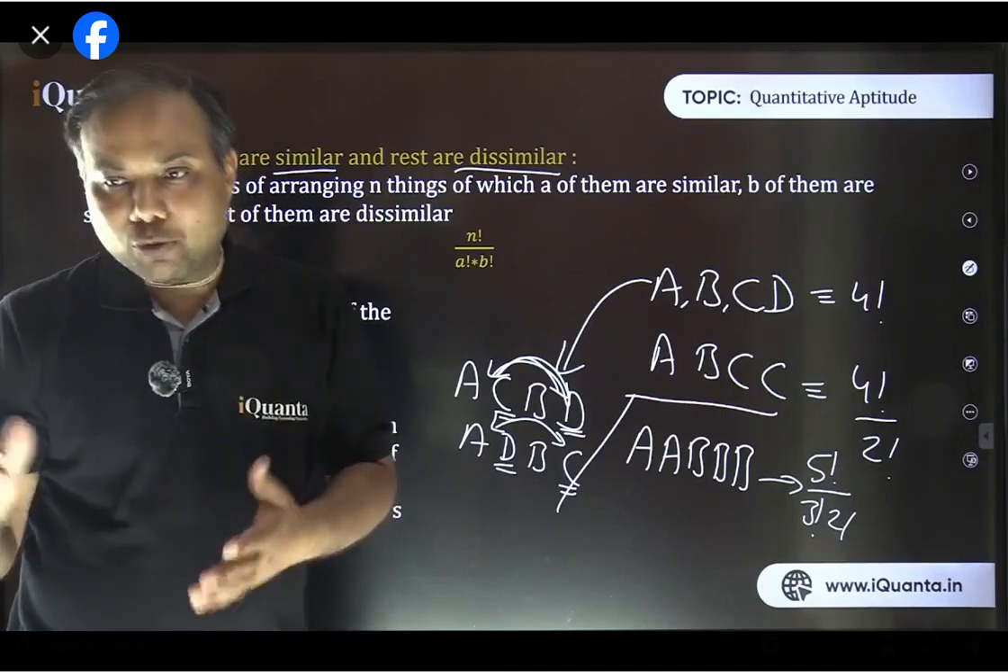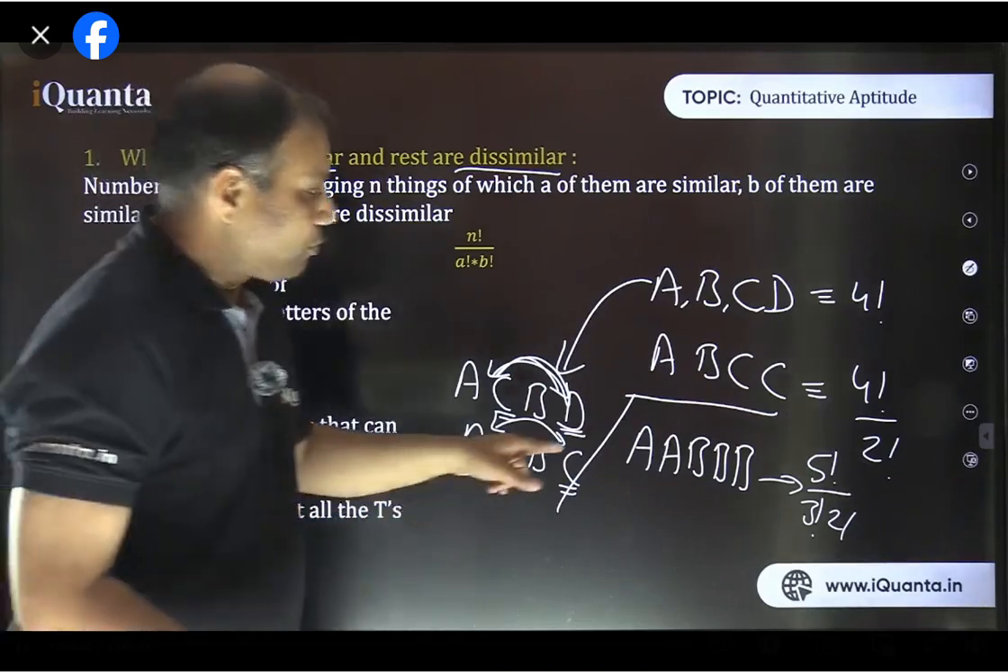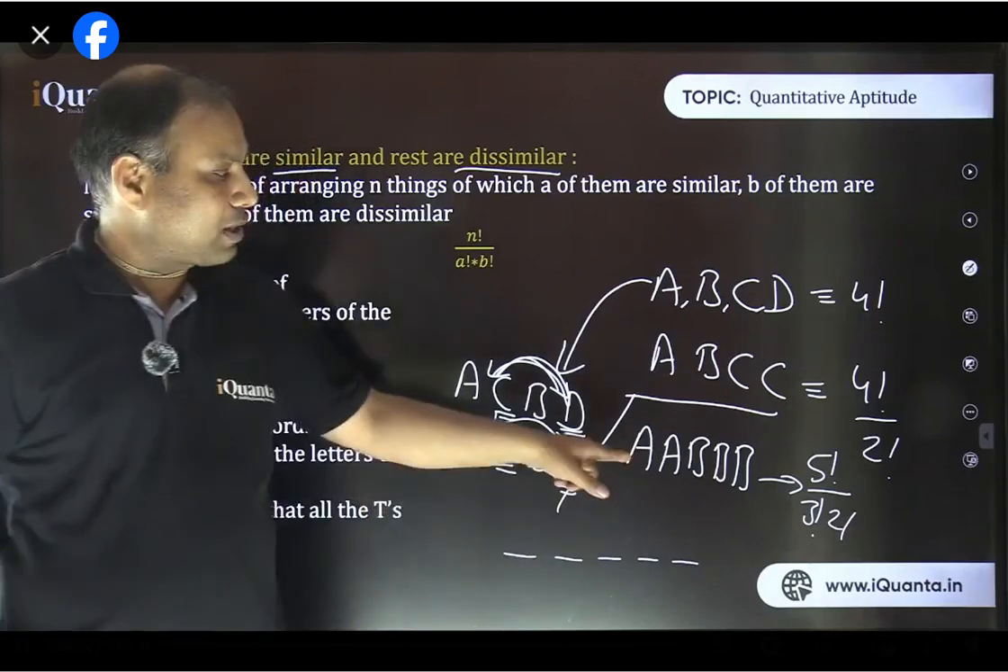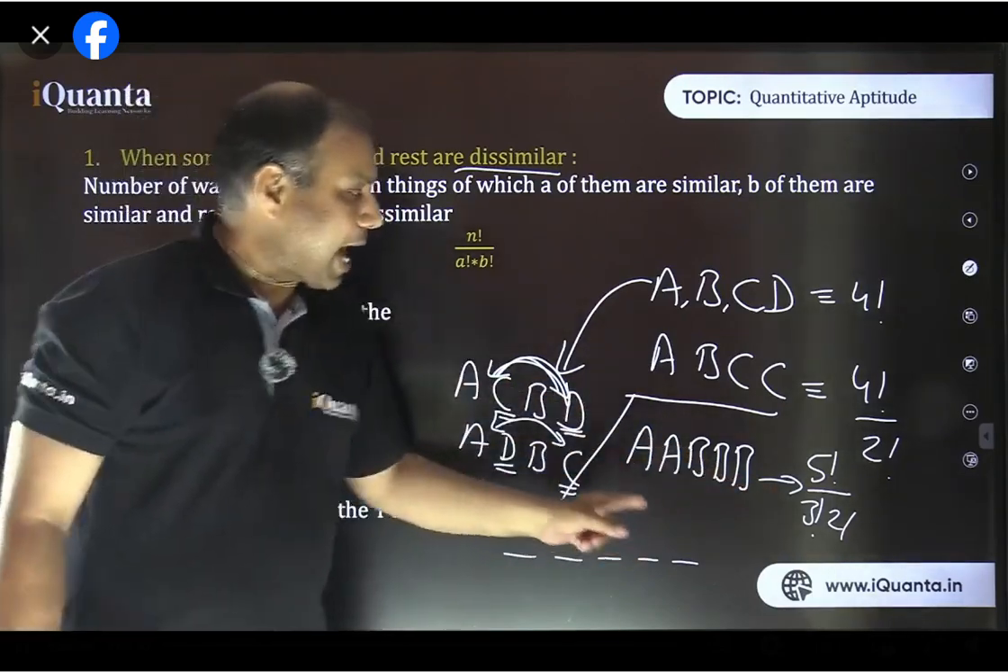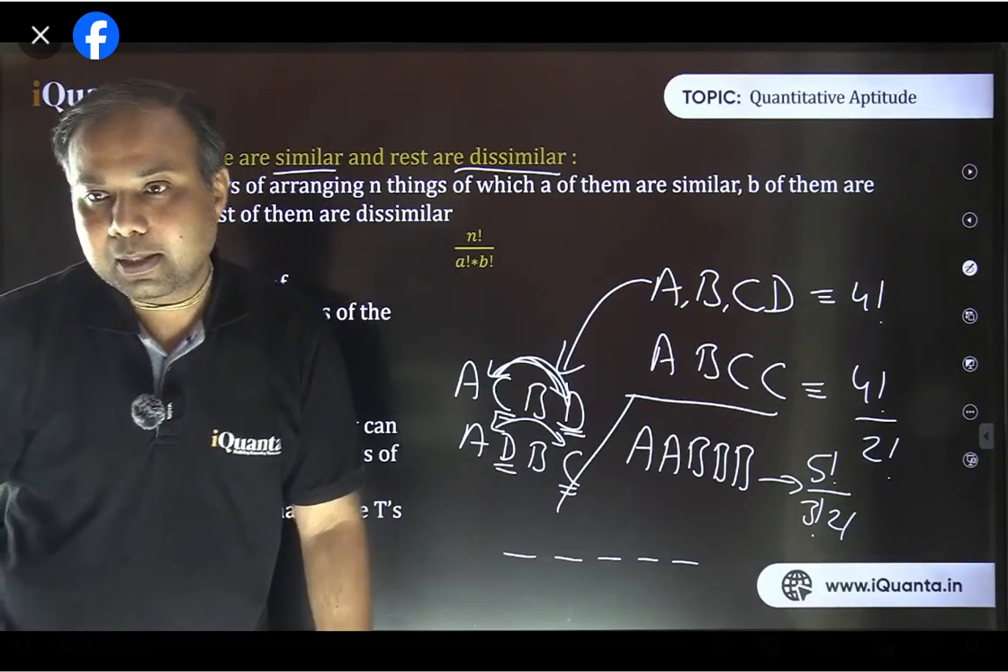Now there can be one more way to think. Listen carefully. In the same scenario, there can be one more way to think. We are having 5 places: 1, 2, 3, 4, 5. I'm talking about the same thing only. There are 5 places at which we are to place these 2 A's and 3 B's. Isn't it? Now tell me,